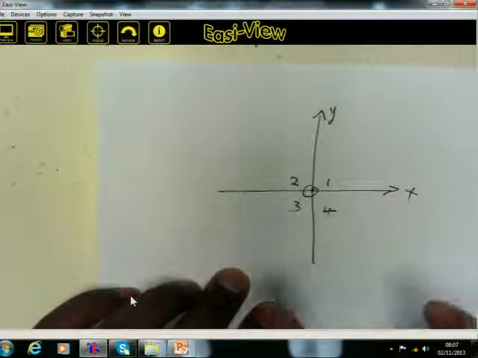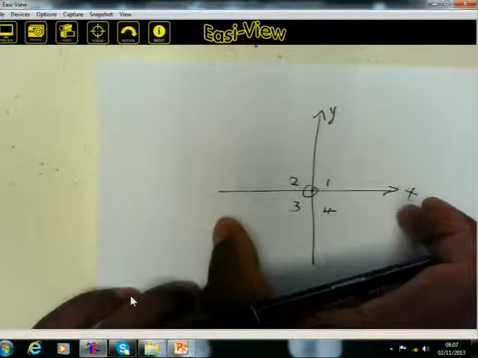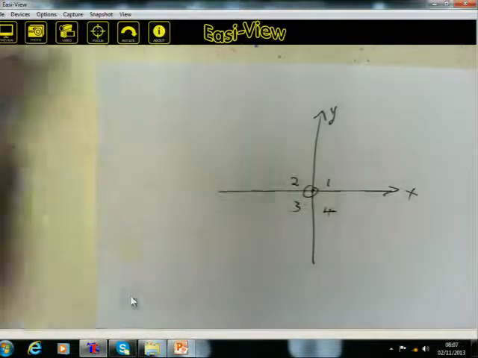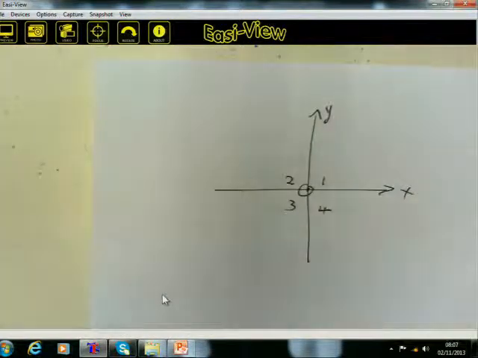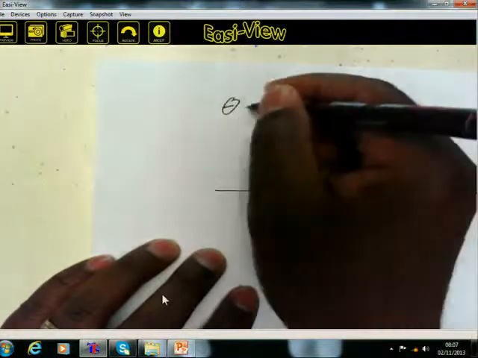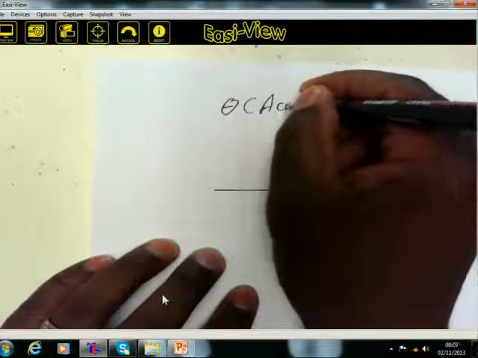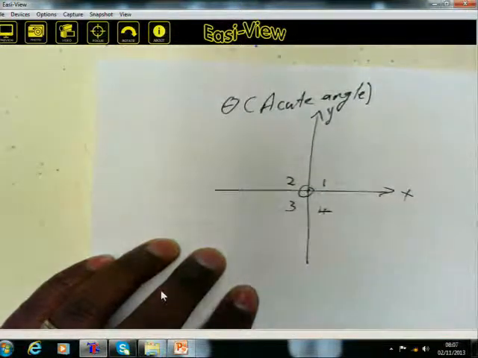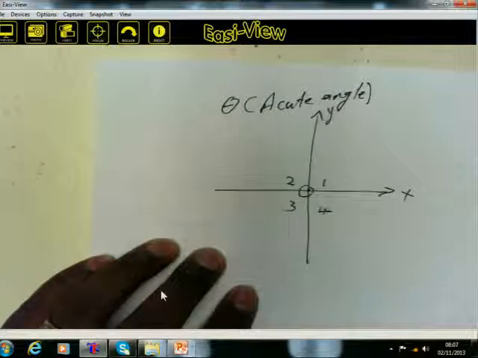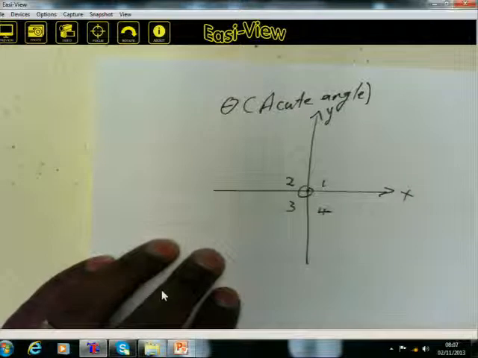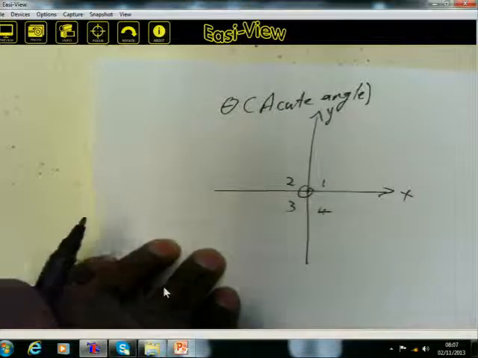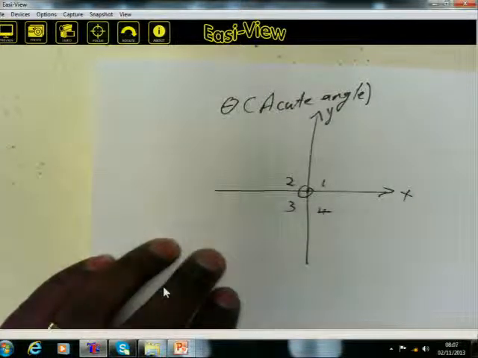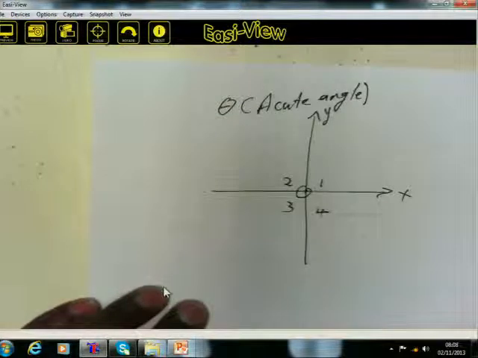So basically, the main intention of this session is to show you how we name angles in various quadrants. I'll make an example of an angle we call theta, and in this case, theta represents an acute angle. Remember, an acute angle is an angle less than 90 degrees but greater than 0 degrees, between 0 and 90. Therefore, that angle is called an acute angle.